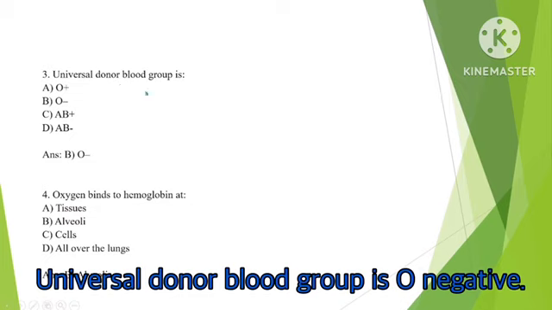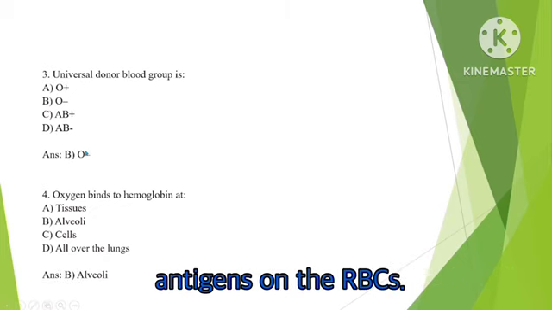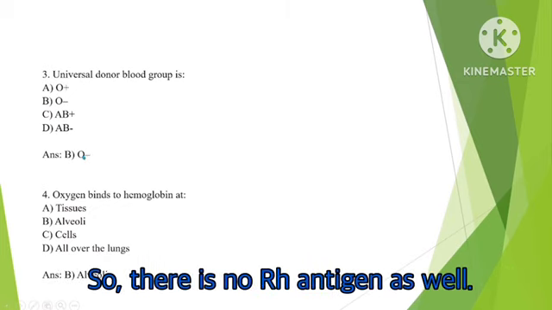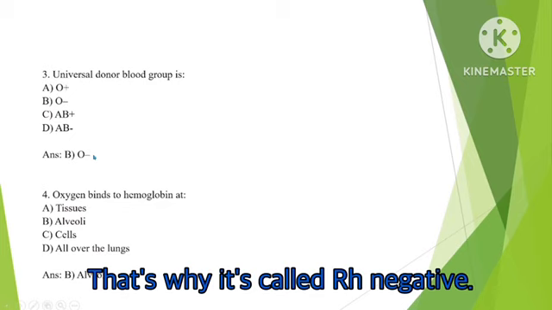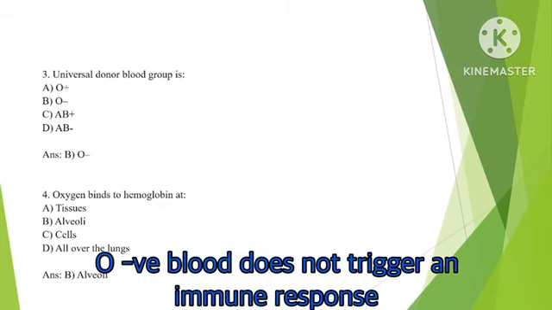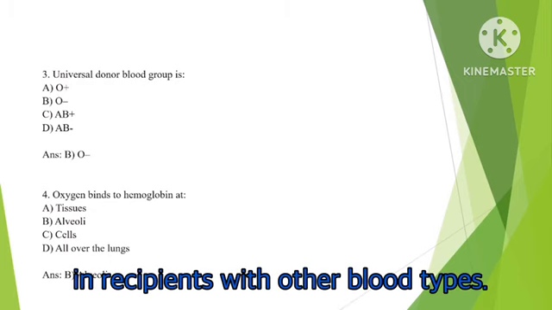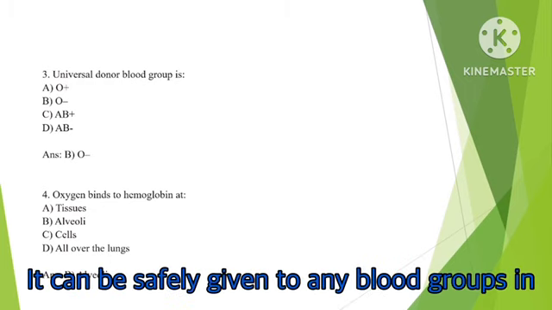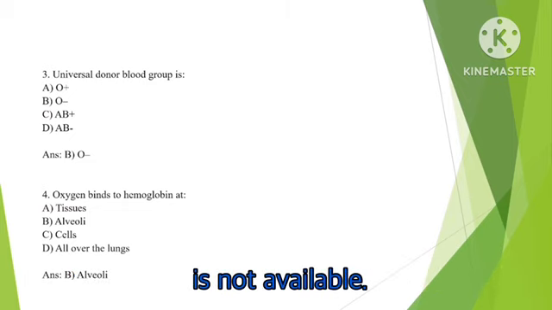Universal donor blood group is O negative. O negative blood group has no A or B antigens on the RBCs, and no Rh antigen as well. That's why it's called Rh negative. Because of the absence of all antigens, O negative blood does not trigger an immune response in recipients with other blood types. It can be safely given to any blood group in emergencies, especially when blood typing is not available.